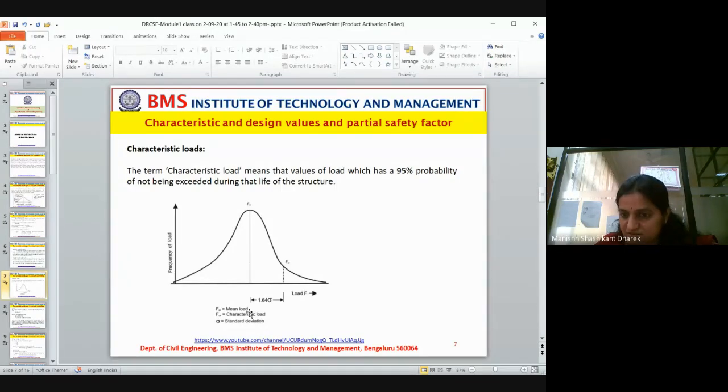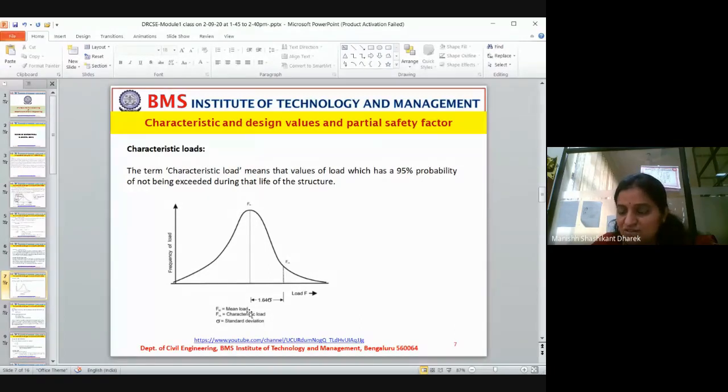Throughout 50 years, there should not be a load more than the design load, 50 kilonewton per meter square on the floor. If 95% of the load is not exceeding it throughout the 50 years, then that load is called the characteristic load.